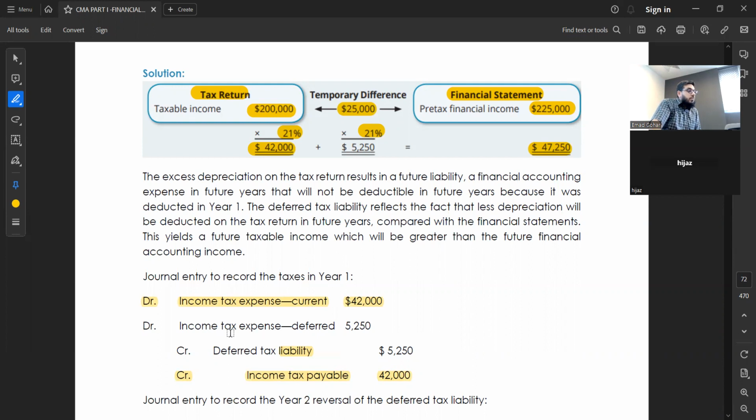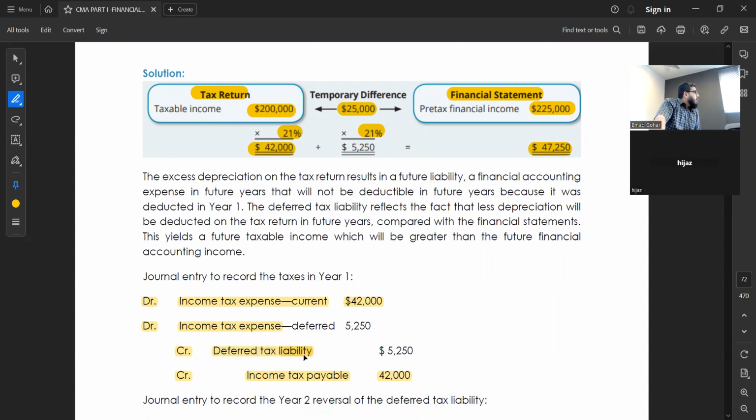Clear? So what is the entry for deferred tax liability? Again, we book an expense in the income statement, because if you see how much I will put in the income statement, 47,250. So how will 47,250 come as an expense? Tell me. I need to add both the figures, right? So I need to book an expense for that also. So what is the entry? Again, debit the expense, but this time credit not income tax payable, because I'm not paying it right now. But as per accounting, I will pay it. So that's why we call it deferred liability.